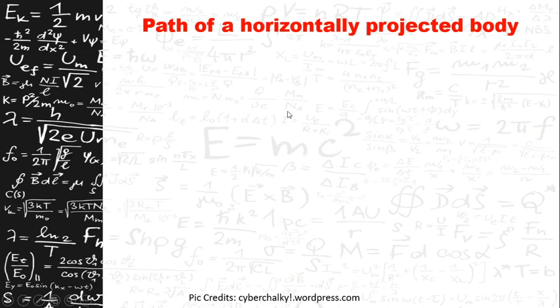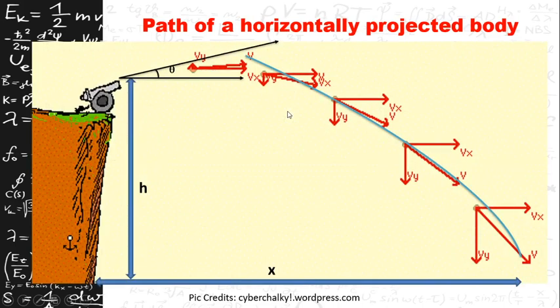first one, the path of a horizontally projected body here. So if you remember the example which we had discussed in the earlier slides, if a body is thrown horizontally with some velocity here, let the velocity be v, it reaches the ground like this. Now, we were taught in vectors that any vector can be resolved into two components.